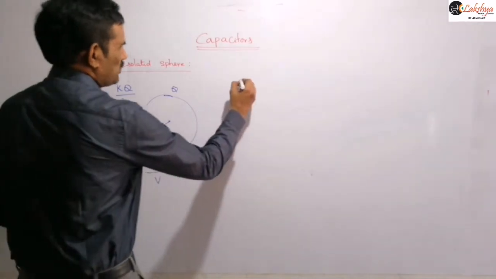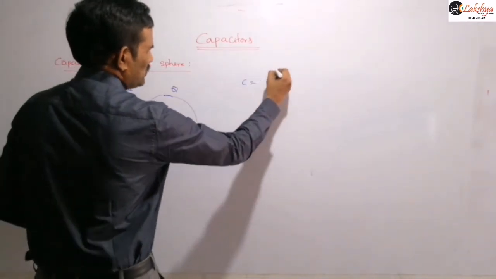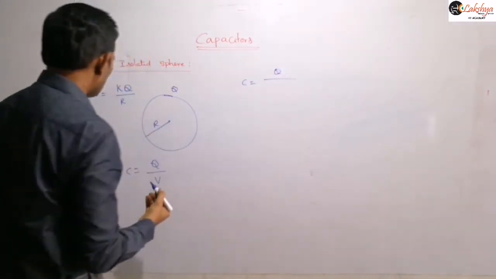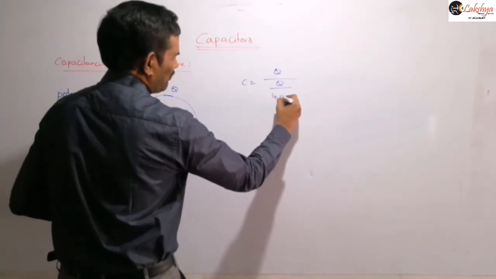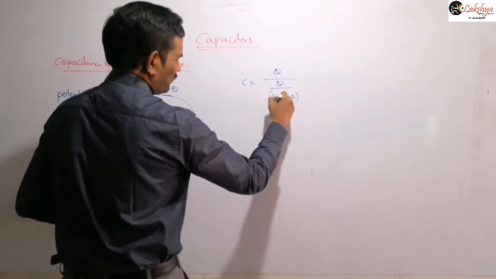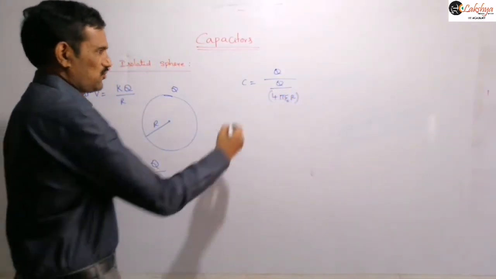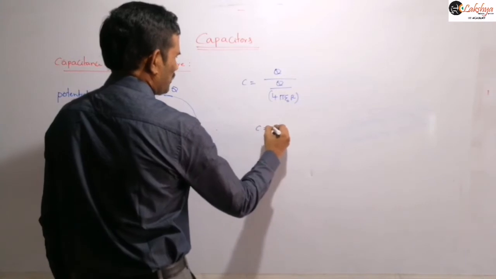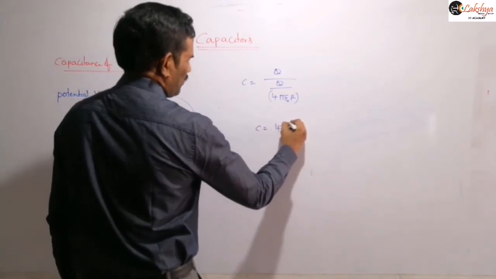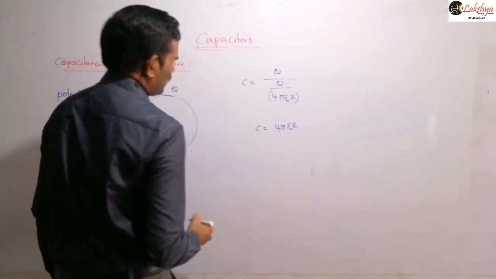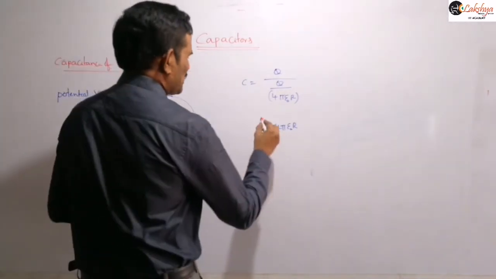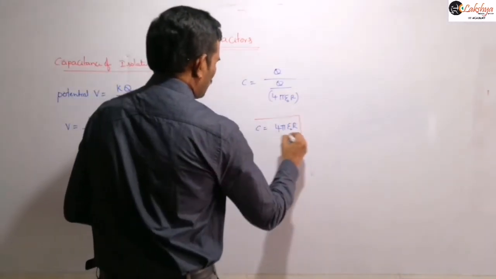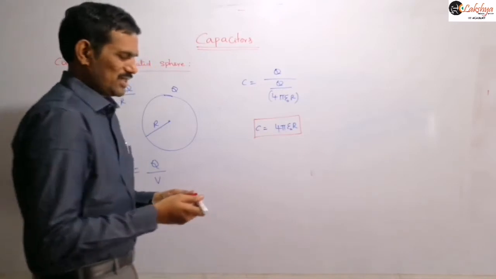So now let us substitute that value here. C is equal to Q by V, and this V value is nothing but Q by 4 pi epsilon naught R. Right? And therefore that Q you can cancel, therefore this capacitance is 4 pi epsilon naught R we can write. So that is the capacitance of an isolated sphere. So that means capacitance C is equal to 4 pi epsilon naught R. So from that you will get some clarity.